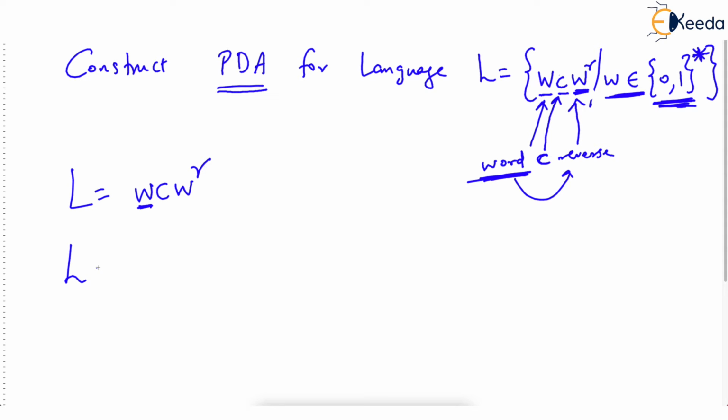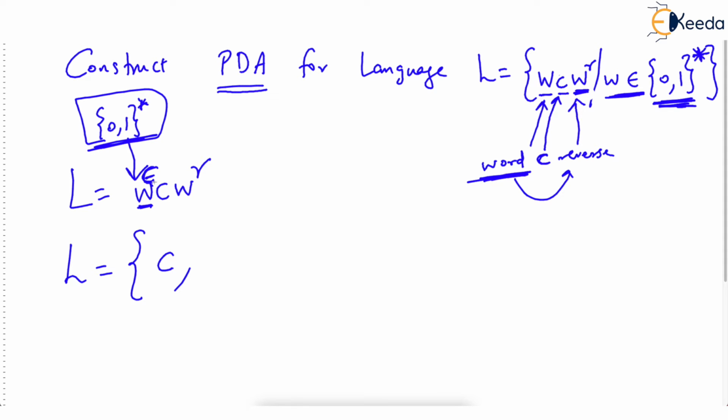So the smallest string in the language will be C. Because you observe this W belongs to {0, 1} closure. And you know in the closure, epsilon can be a member of the closure, 0 or more occurrences of this, isn't it? And reverse of epsilon is after all an epsilon. That means there is nothing, followed by constant character C, followed by nothing for the reverse here.